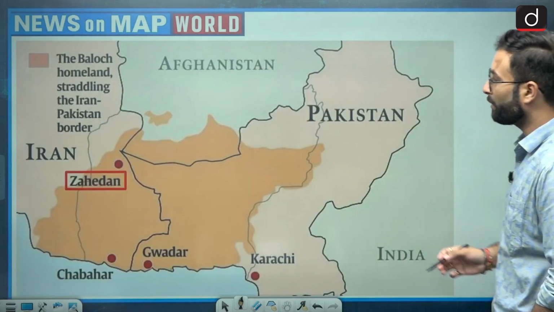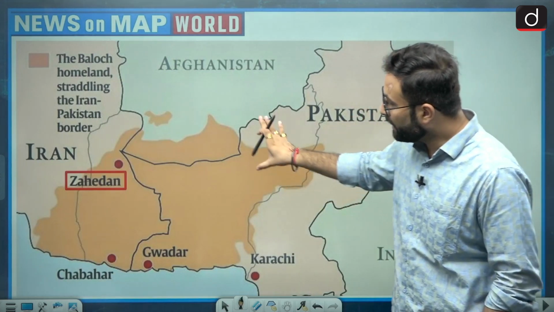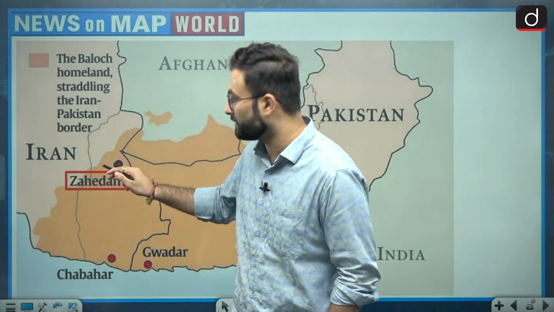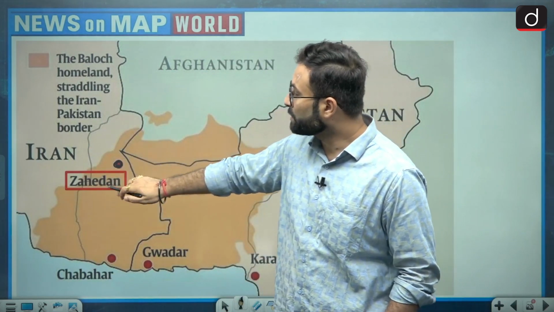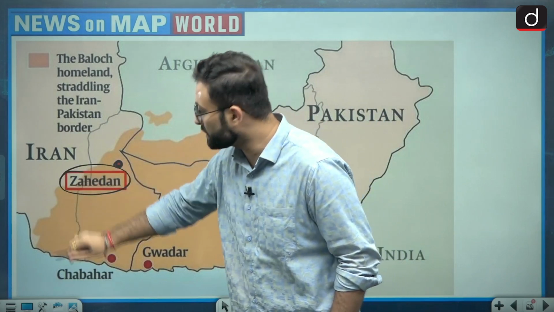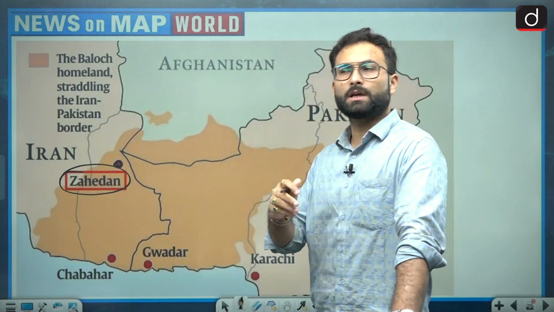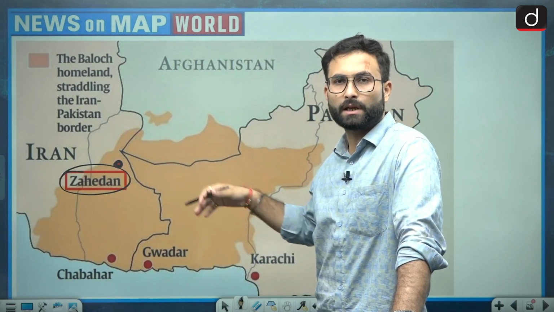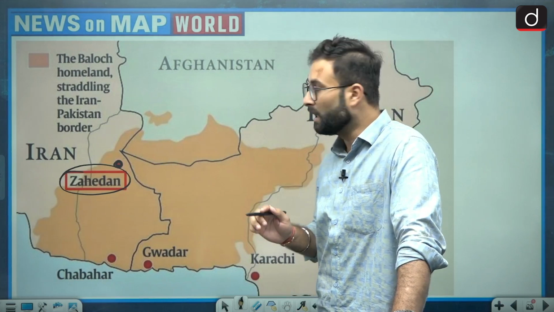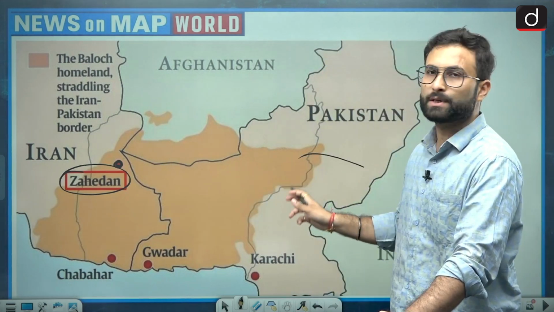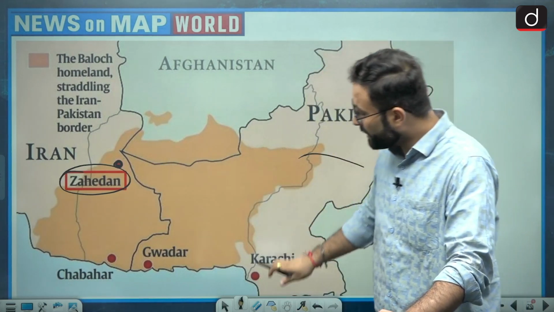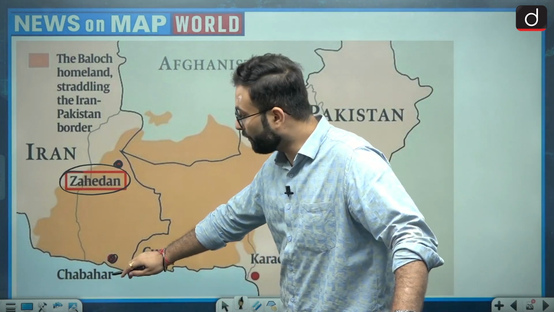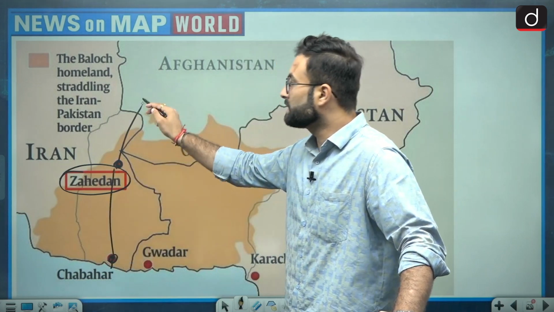Here you can see in this particular map that we have Pakistan over here, then we have Afghanistan, and then this is Iran, and in Iran we have Zhaden. This particular location is important because after the strain in relations with Pakistan, if we want to access Afghanistan, we have to take either the sea route or the air route, but we cannot use Pakistani airspace or the Pakistani land route. That is why India has found another route through this Chabahar project, and from Chabahar we will have a project which is linking us to Afghanistan.